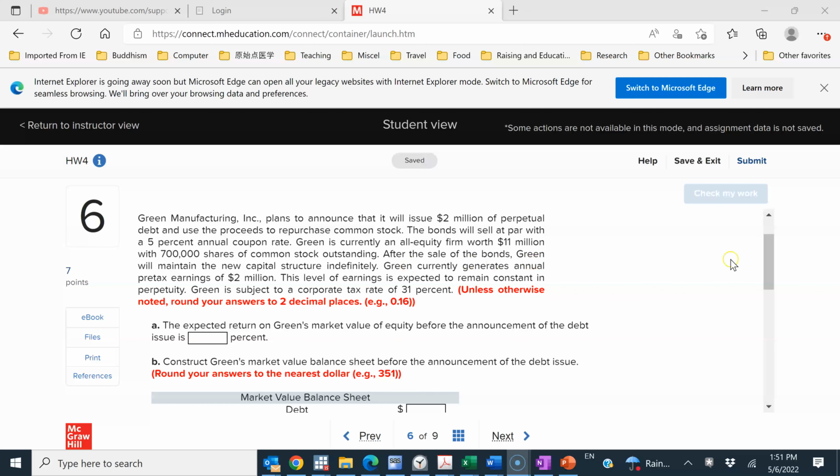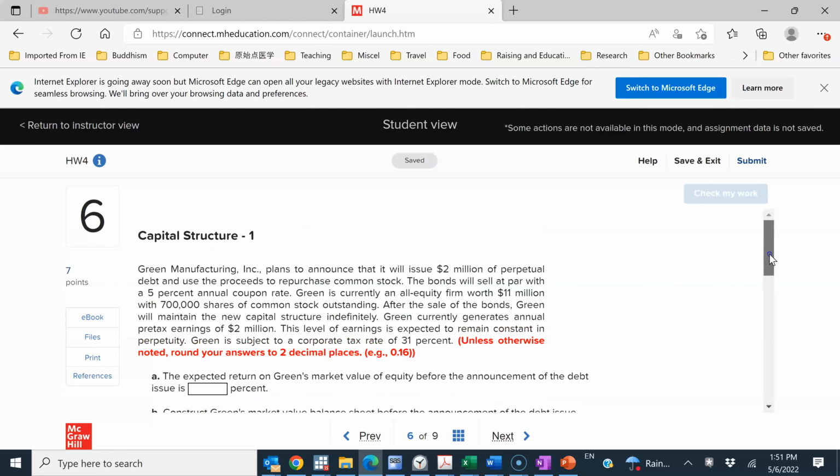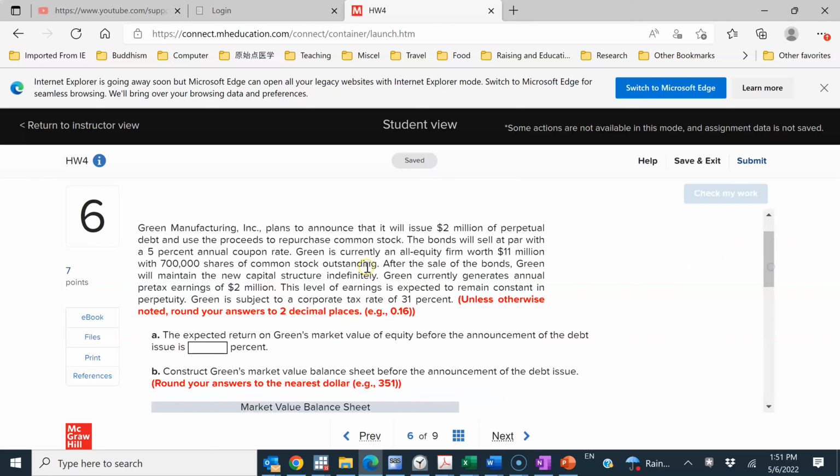This is question number 6 on homework 4. Green Manufacturing plans to announce that it will issue $2 million of perpetual debt, use the proceeds to repurchase common stock. So this is a classical example of changing the capital structure. The bonds will sell at par with a 5% annual coupon rate.